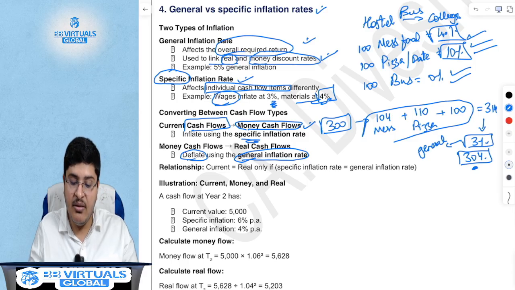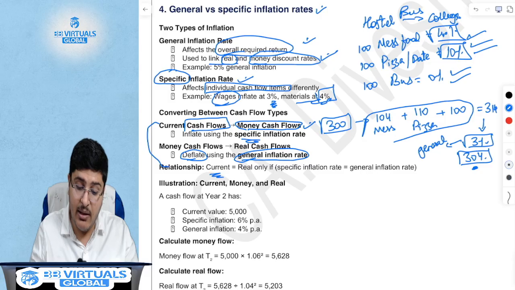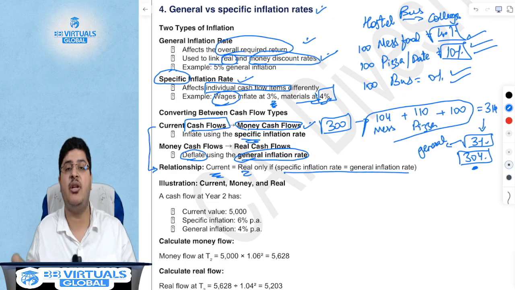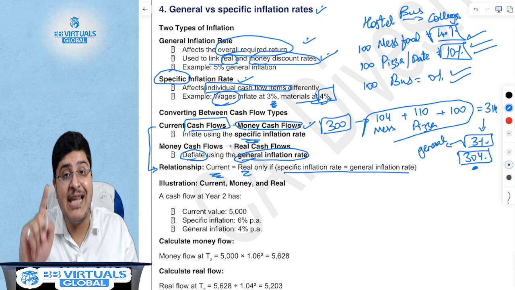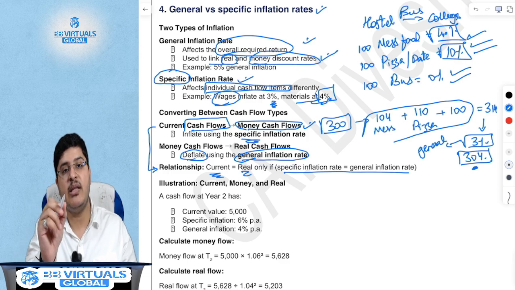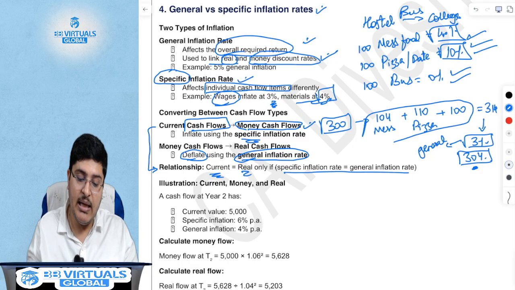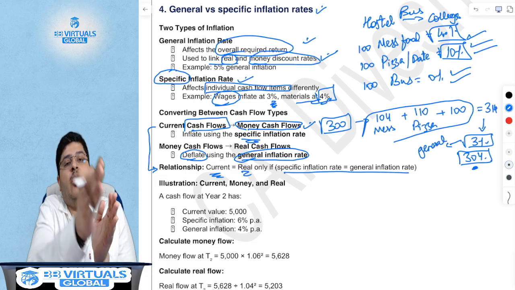The current cash flows would have been real cash flows only and only if the specific and general inflation rates were the same. This 300 and this 300 would have been same if mess would have increased by 3%, if bus would have increased by 3%, and if pizza would have increased by 3%. But because it is not the same, in this case, current cash flows and real cash flows are not the same. So you have to take a longer route.